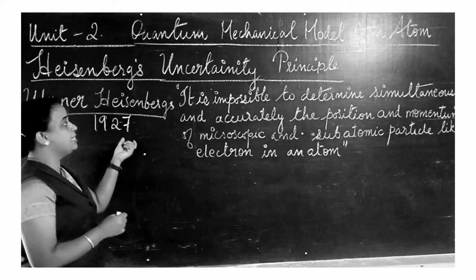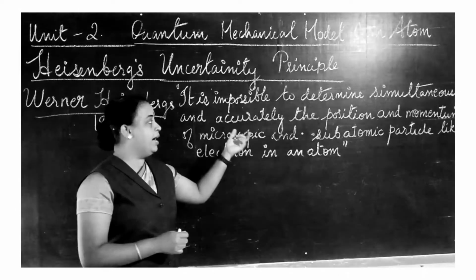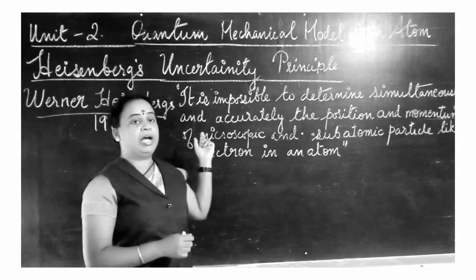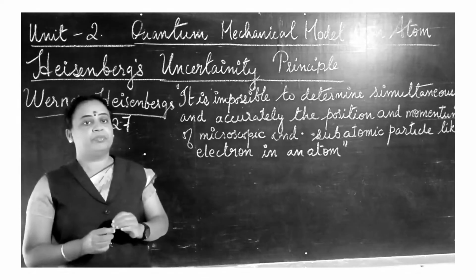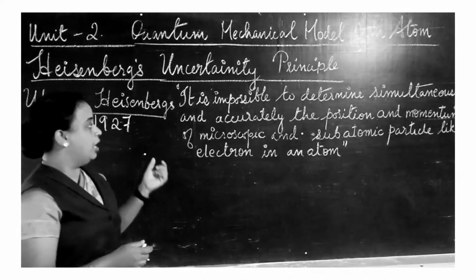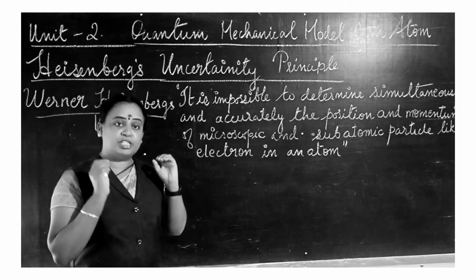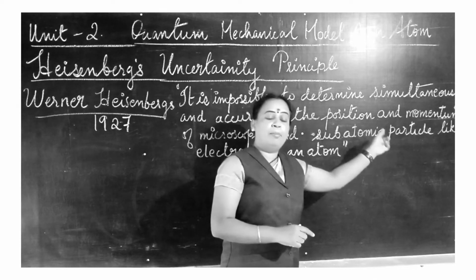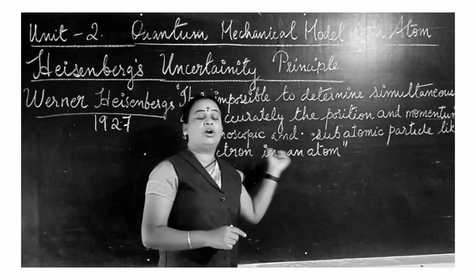So according to this uncertainty principle, Heisenberg explains that it is impossible to determine simultaneously and accurately the position and momentum of a microscopic and subatomic particle like electron in an atom. So that is Heisenberg's uncertainty principle. It is not possible to simultaneously determine the position and momentum of a subatomic particle or microscopic particle like electron in an atom.